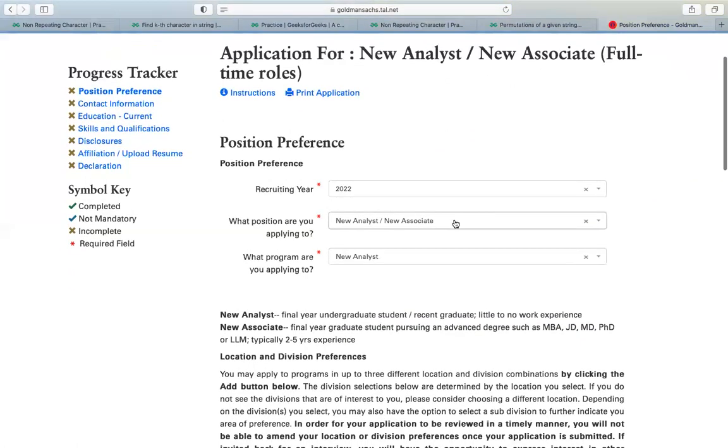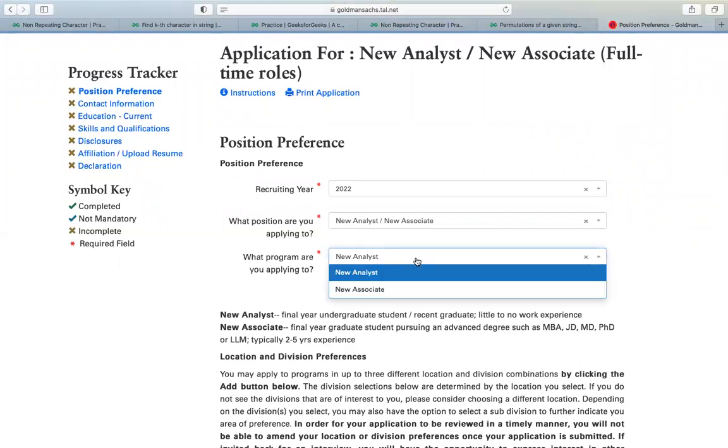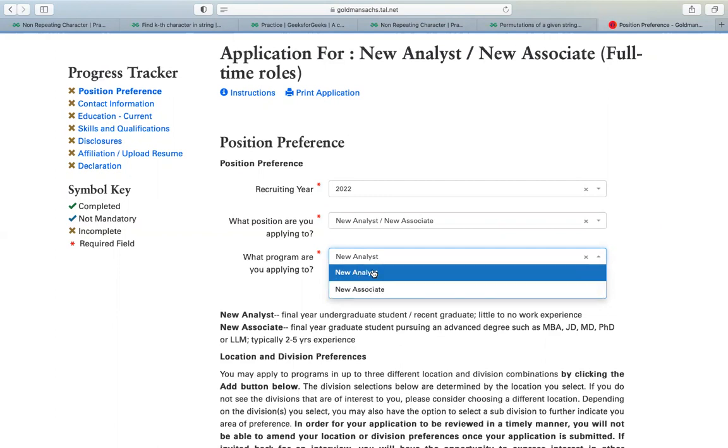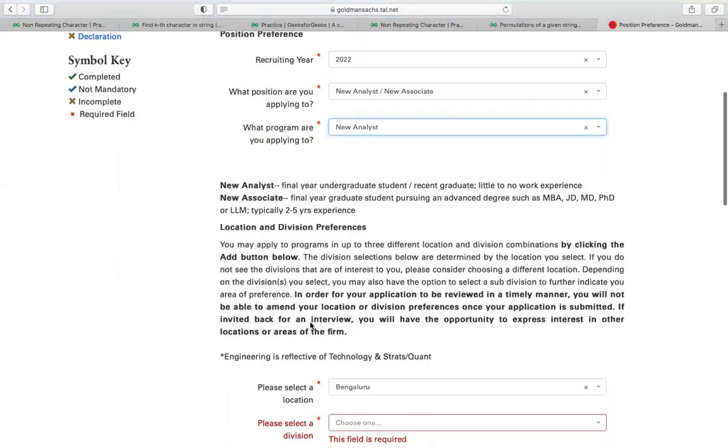Here you have to select both, and in this particular section you have to select whether you are applying for new analyst or for new associate. New associate is for those who are pursuing their masters, and new analyst is for those who are pursuing their bachelors. Okay, so there's a difference. They have mentioned the same thing there.